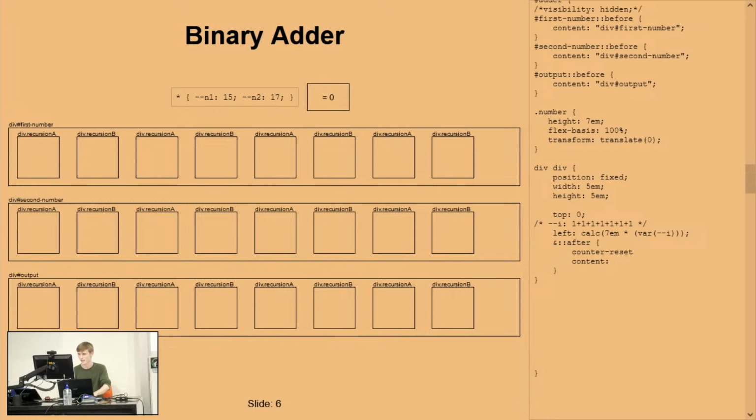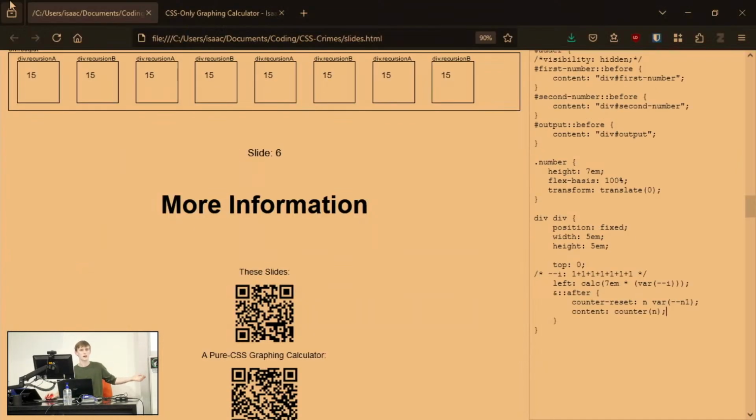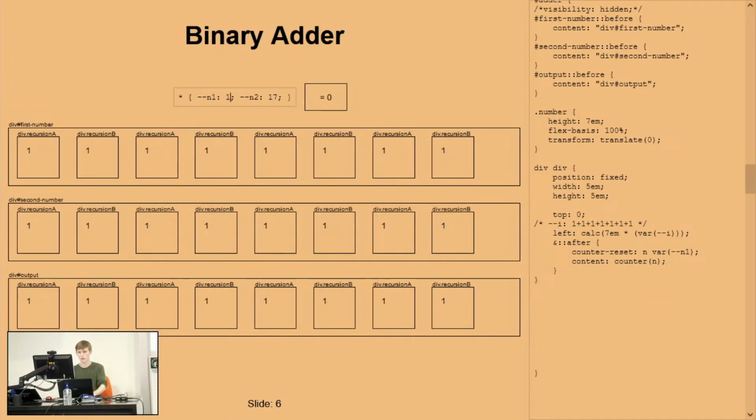Counter, reset, I'm just going to call this n, and we're going to set it to var n1, our first number. If we set n to be counter n, hey, we get our first number, and whatever we change this to, it's going to update in live time. That's how we can get better input than just text boxes. Technically, you can just do this with all the checkbox wizardry, I don't have enough time to live demo that here. But we'll get rid of that just to show what those two variables do.